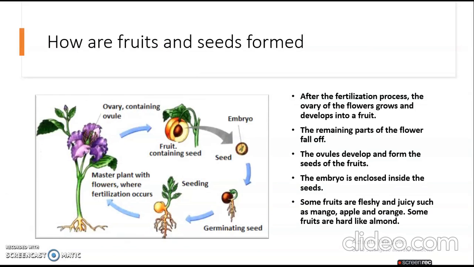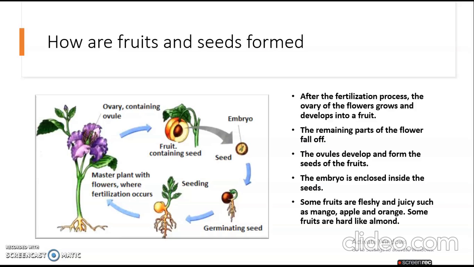Now, many times you have seen in big trees there are apples, mangoes, many different kinds of fruits, right? Even in plants, right? But you might have a doubt, how are these fruits and seeds formed? As I said, in the fertilization process the zygote develops and turns into an embryo.